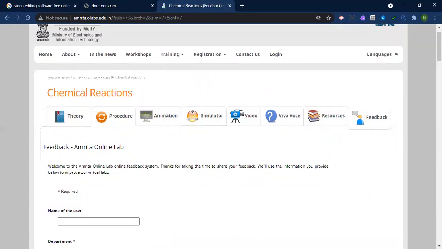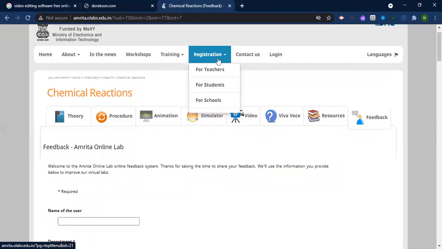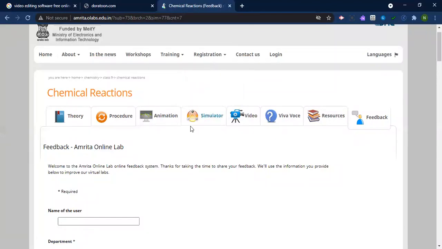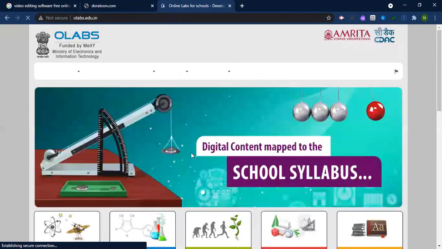And you can even create your own account also. By going to registration, students can create their own account, teachers also can create their own account, and then they can add their students over here. So that was about chemistry, and let's go on to other subjects too, and see what is included in them.